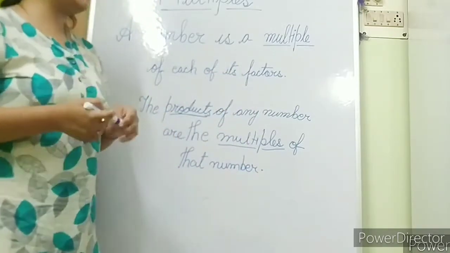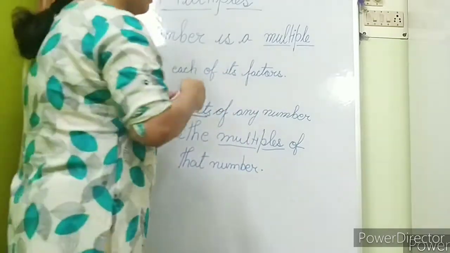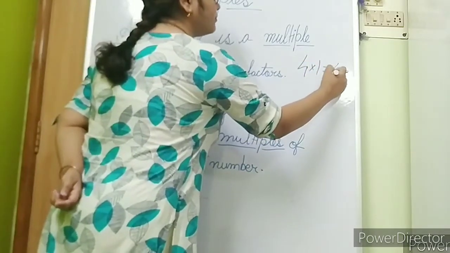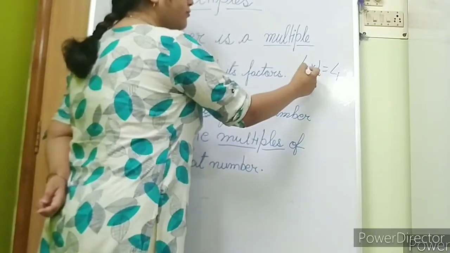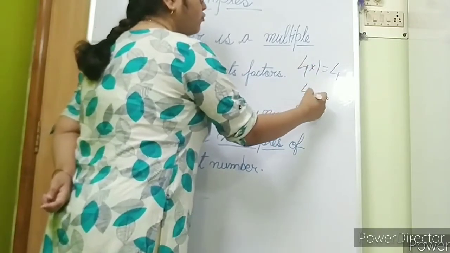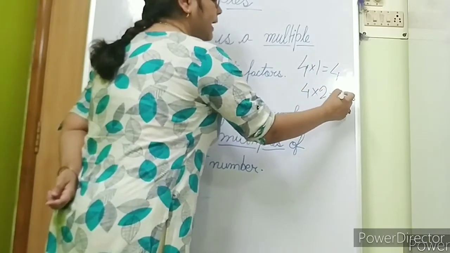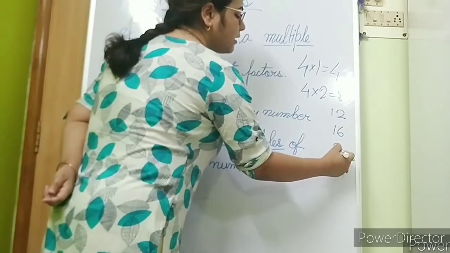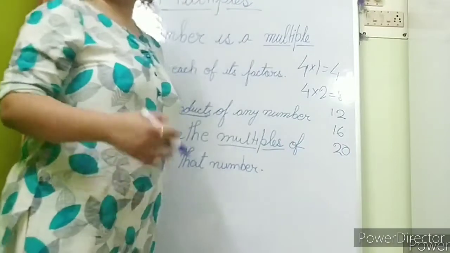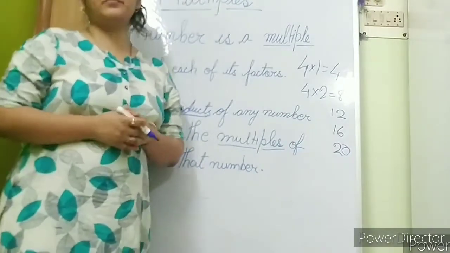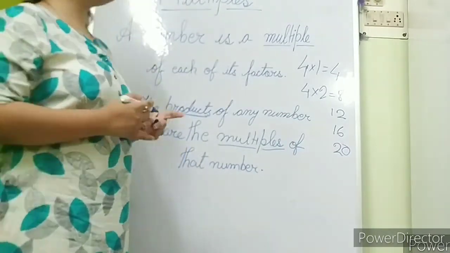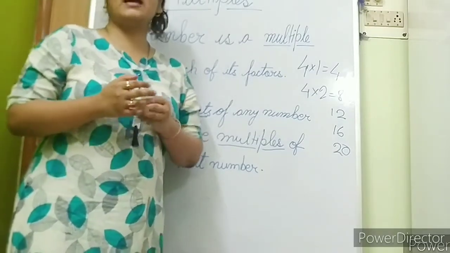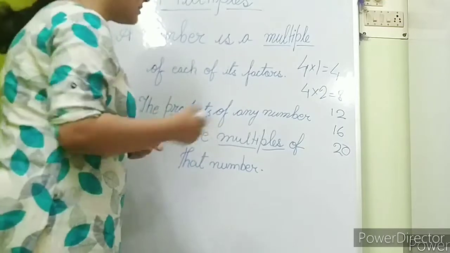Now let's take 4. So what are the products of 4? 4 into 1, 4. So 4 is a multiple of 4. 4 into 2, 8. 4 threes are 12. 4 fours are 16. 4 fives are 20. 4 sixes are 24. 28, 32, 36. Like this, any number which is a product of 4.